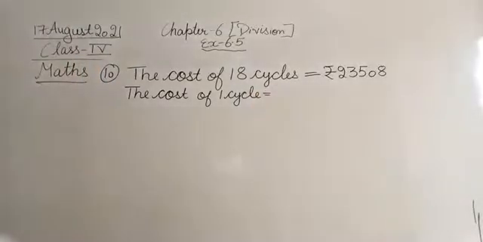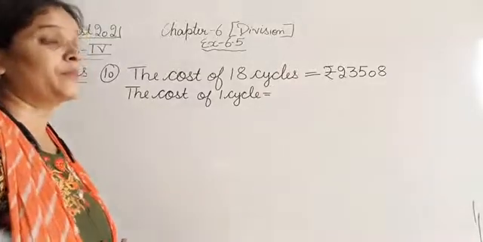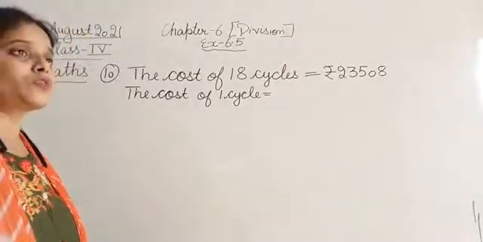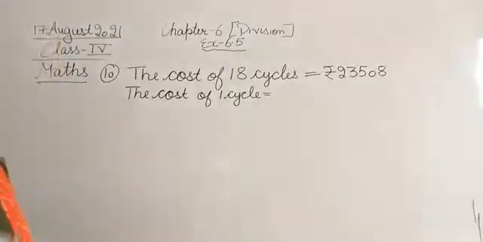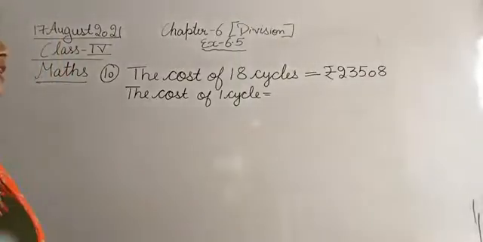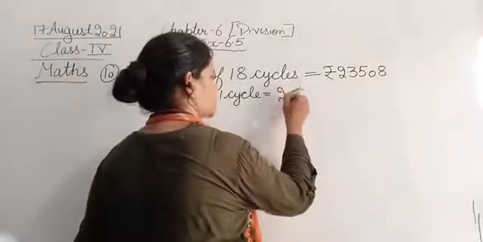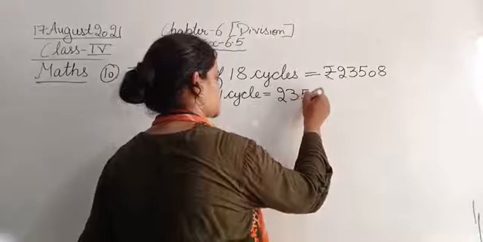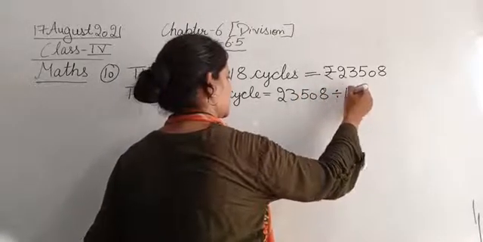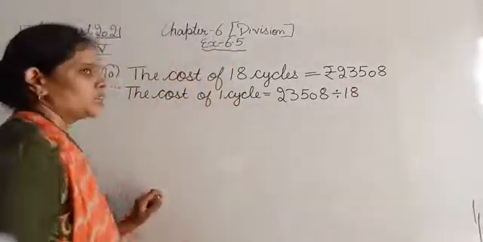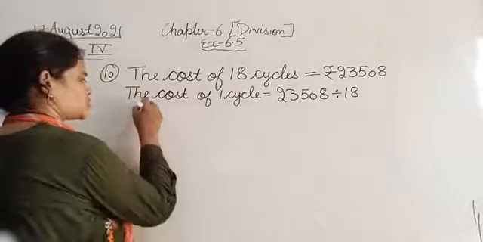Cost of one cycle is equal to, for finding the cost of one cycle, we will divide the cost of all the 18 cycles by the number of cycles. So the cost of all the 18 cycles is rupees 23,508 divided by the number of cycles, that is 18. 23,508 divided by 18. So let's do the division.